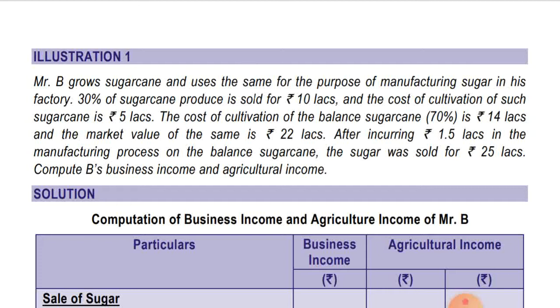So this will be the agriculture income, as it satisfies the conditions of agriculture income. So 10 lakh minus 5 lakh will be the agriculture income.